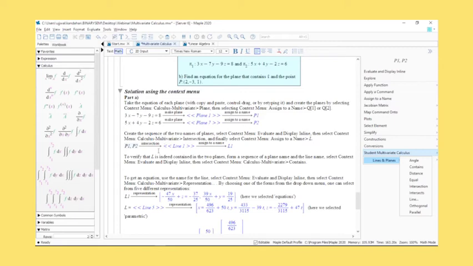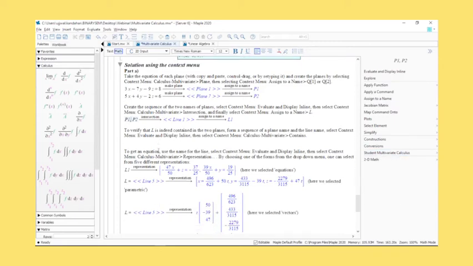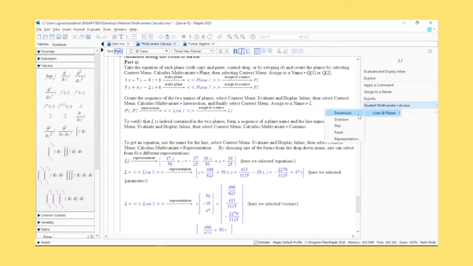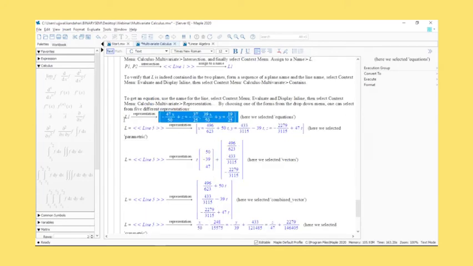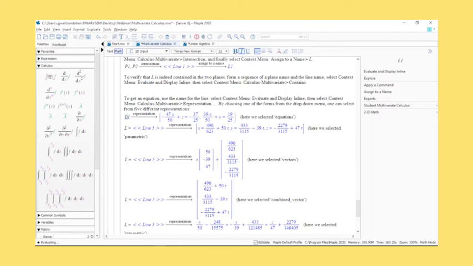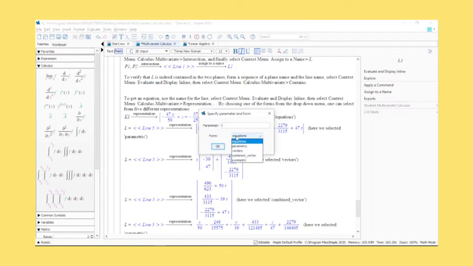Now you want to get a representation of a line, similar things are available. It identifies it's a line, so you can get directions and plots and points for it. Simply go to representation, and you get the representation of the line. As I talked about, when you go to representation, you have the option to get equations, parametric equations, vectors, and symmetric. This is what's been done here as well.